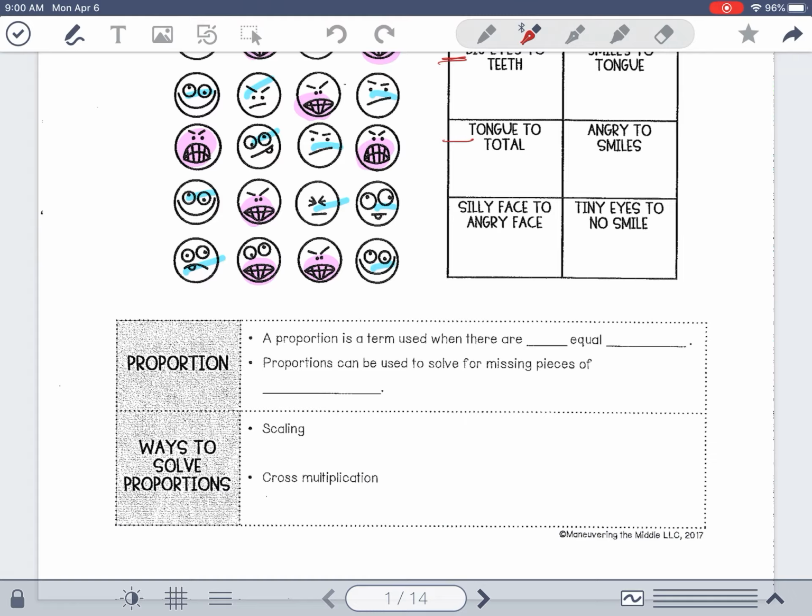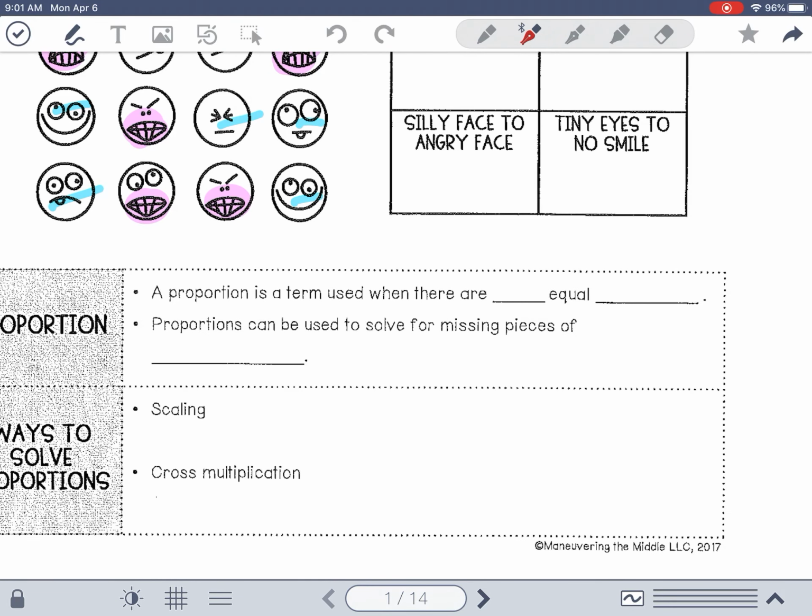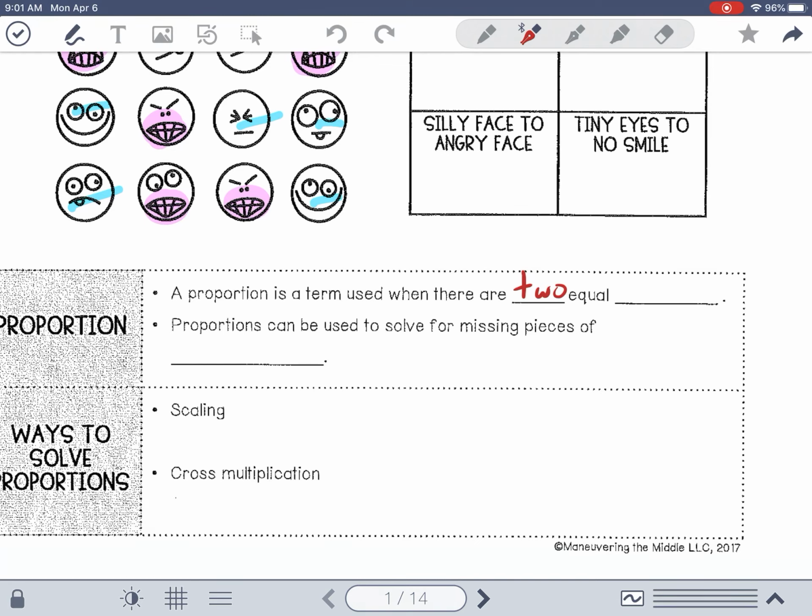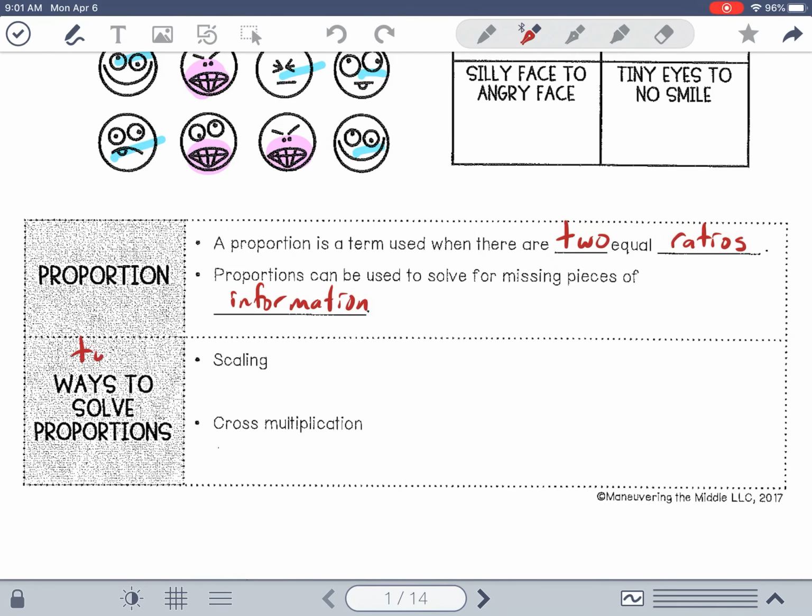Now remember, a proportion is a term that you use when there are 2 equal what? Who knows? Very good. Okay, please raise your hand. I know we're in quarantine, but come on, folks. All right, 2 equal ratios. All right, proportions can be used to solve for the missing pieces of information. Now, so we have 2 ways to solve for proportions, okay? There are 2 ways to solve. Scaling or cross multiplication.